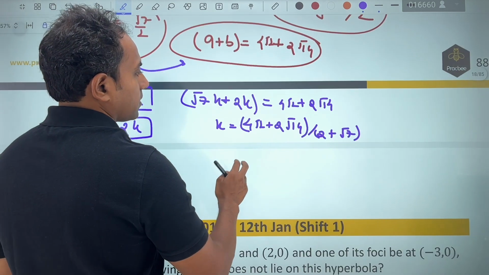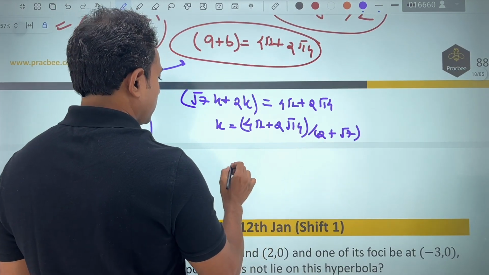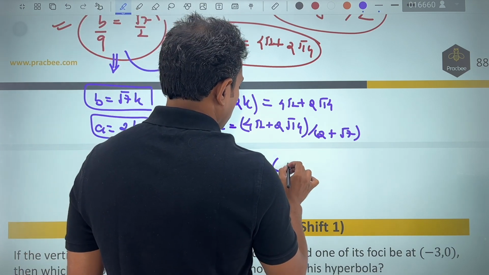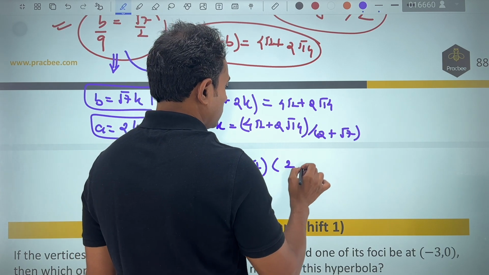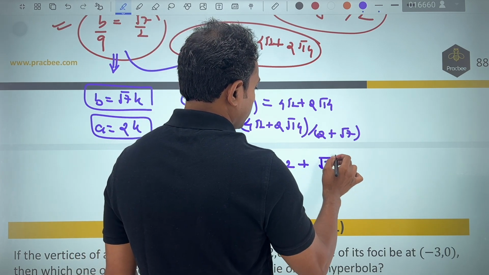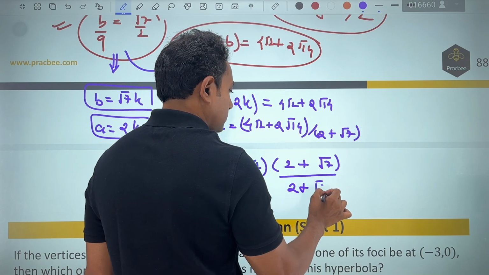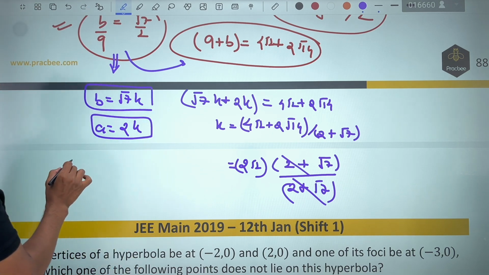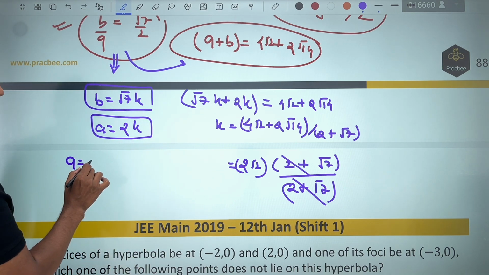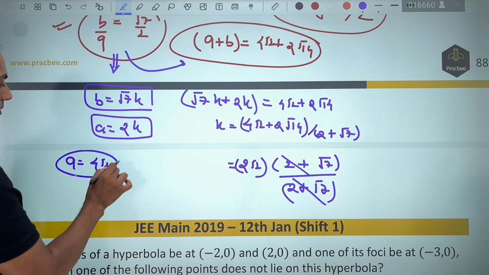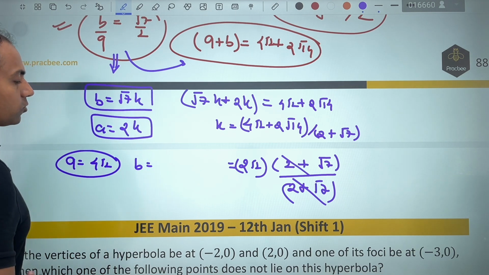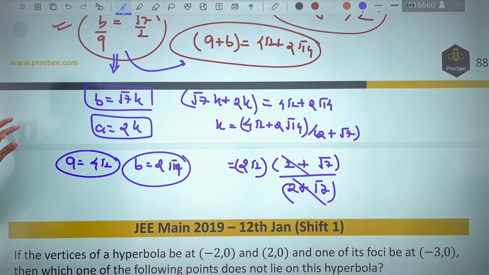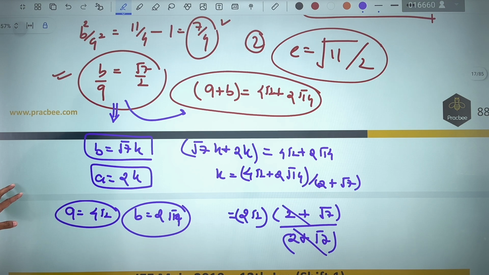Now it is very simple. If you simplify this, you can see that from the above I need to take 2 root 2 common. If I take 2 root 2 common, this will become 2 plus root 7, and now this 2 plus root 7 will get cancelled out. So the value of k comes out to be 2 root 2. So the value of a is 4 root 2, and the value of b becomes 2 root 14. Once we have this, it is very easy to find the value of a square plus b square.